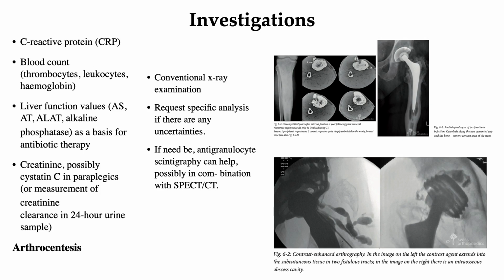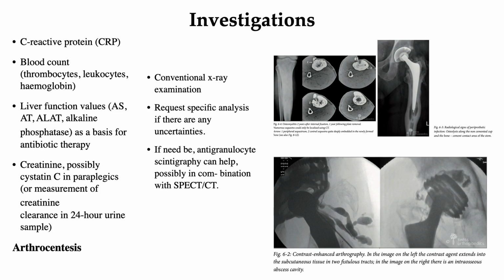Sonication again is one of the methods: cultures of the medium in which the implants, that is prosthetic joint screws, have been pre-treated by sonication offer the highest sensitivity, particularly when preceded by antibiotic therapy. And when dealing with the laboratories, it is worth using a special form for implant infections that is suitable for microbiological and histological analysis and sonication.